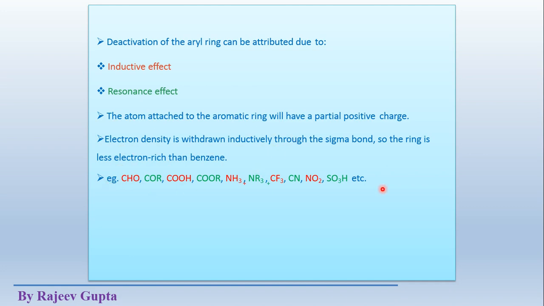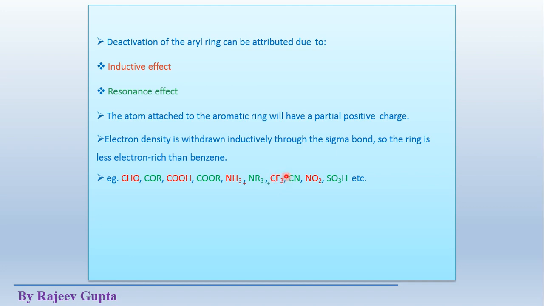These are the groups: the aldehyde group, the ketone group, the carboxylic acid group, carboxylic acid derivatives, the NH3 plus group, meaning a quaternary ammonium salt type group, NR3 plus, and CF3, the trifluoromethyl group. It contains 3 fluorine atoms which are highly electronegative.